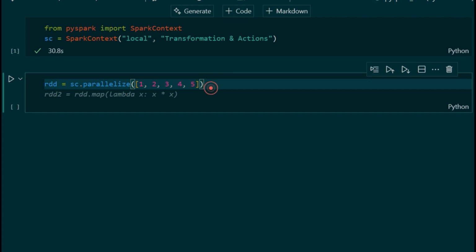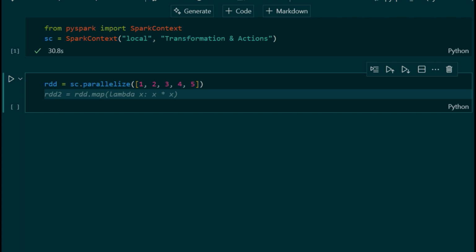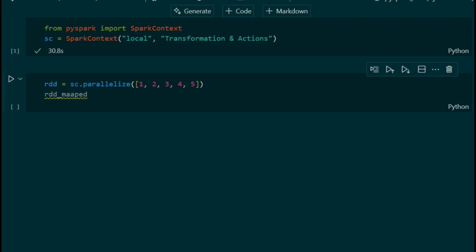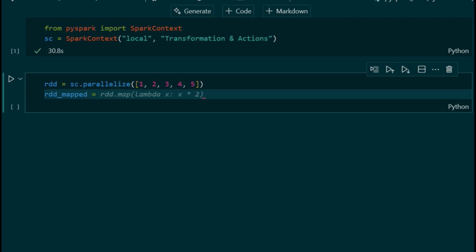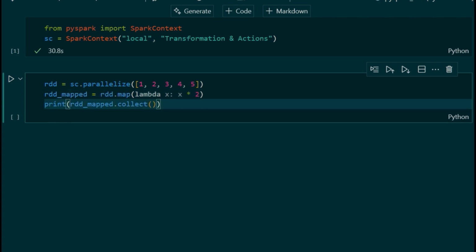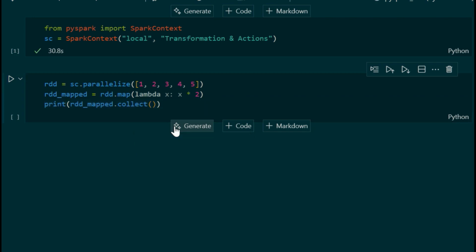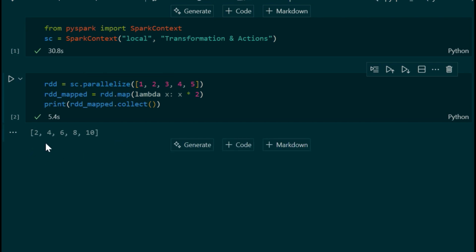Now we will do the RDD map, using the map function: rdd.map lambda x: x multiplied by 2. Let's print this one. We can also use rdd map dot collect. So let's check the result. We have got the result multiplied by 2: 2, 4, 6, 8, and 10.